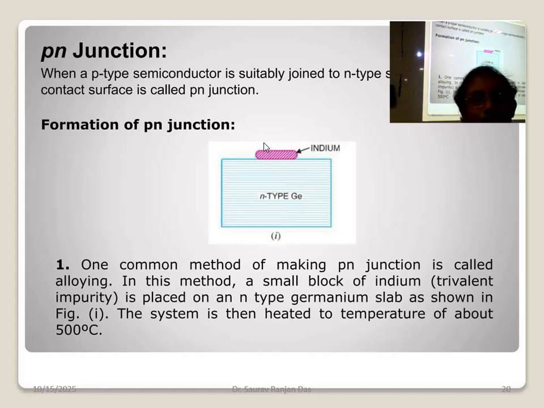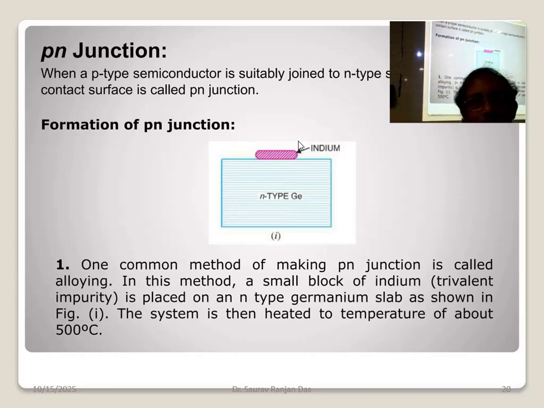Exactly. So boron family, that means it is supposed to be P-type material. But this is pure indium, so it is not a semiconductor in this case. It is used as a dopant, with a small quantity. Germanium is N-type, but here you have added some indium on the surface, just maybe a small drop.